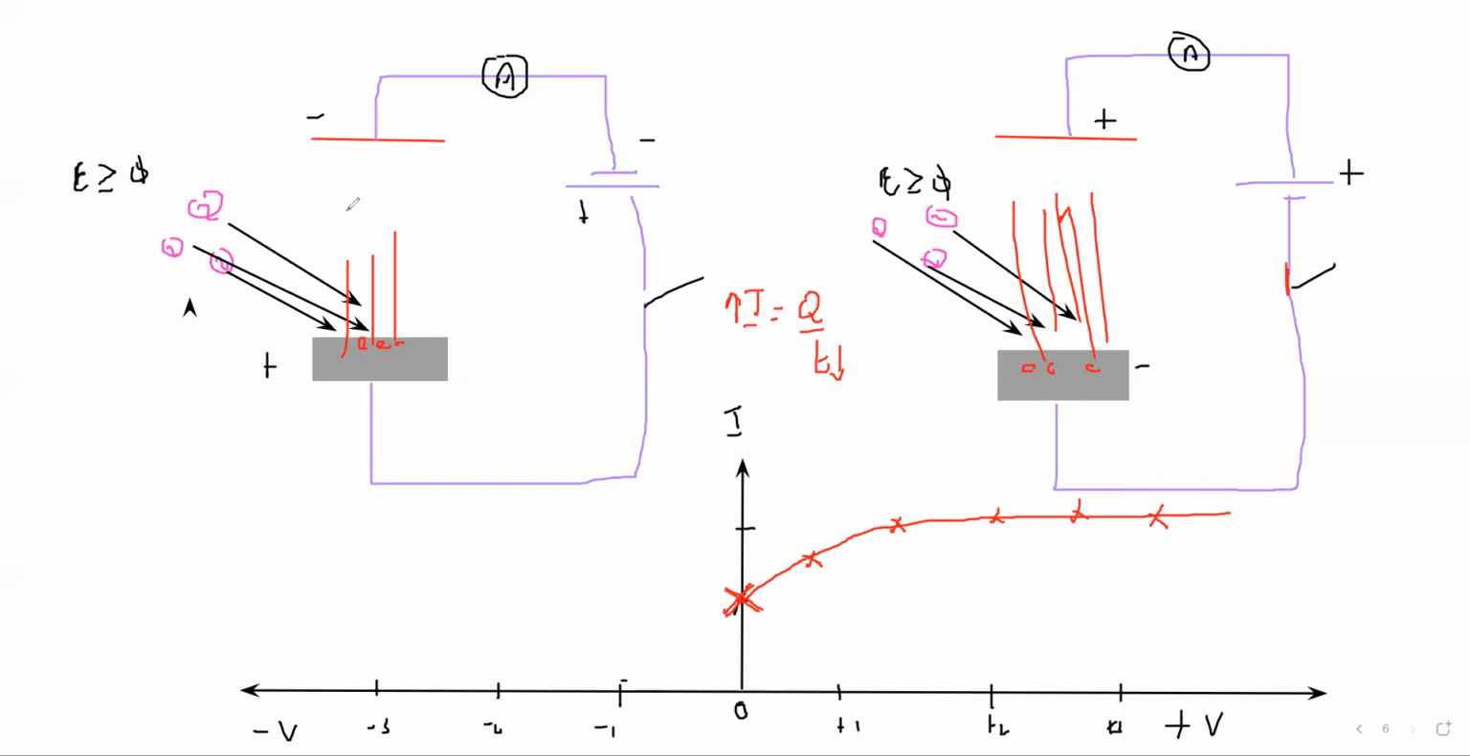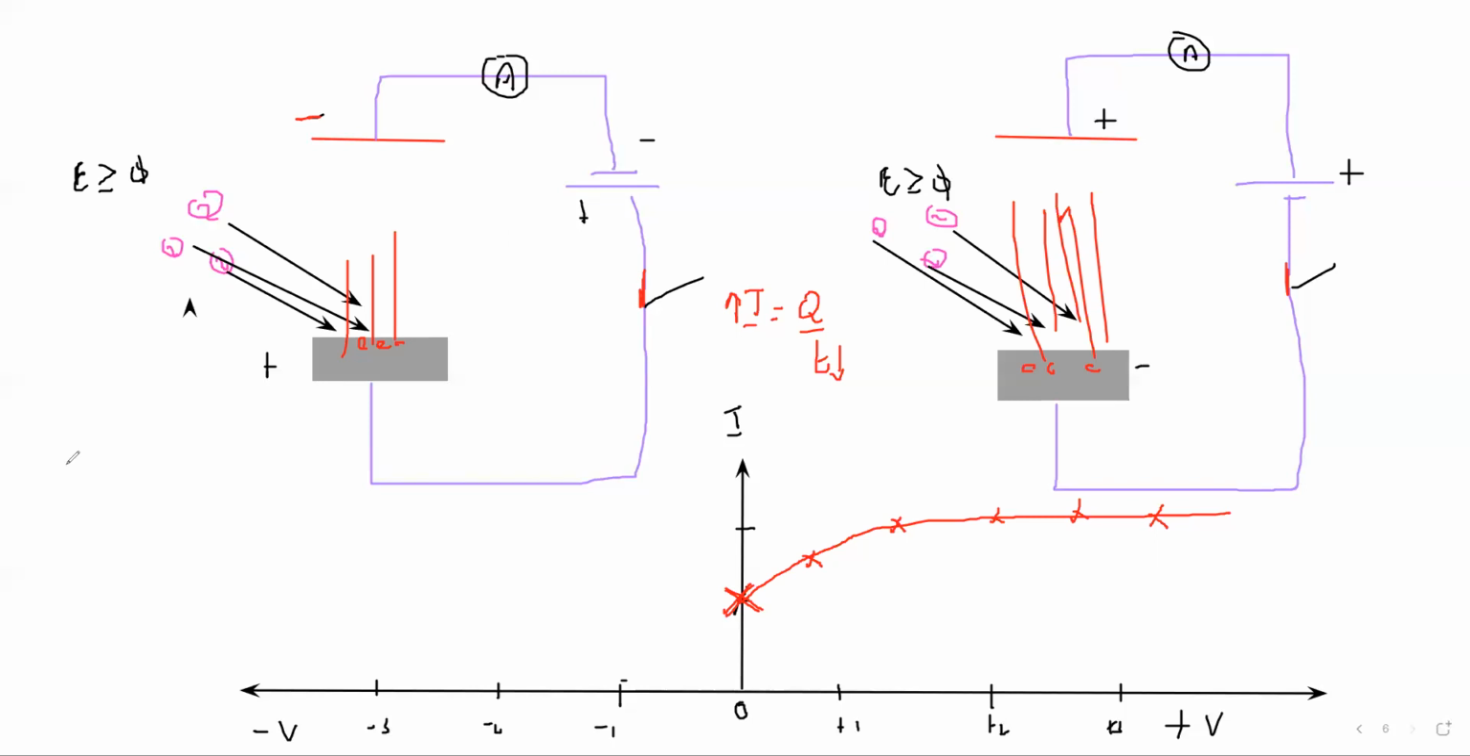Now we change the terminal and we close the switch. As we change the terminal and close the switch, like charges repel each other. So these electrons experience repulsion from the negative terminal, and as they experience the repulsion from the negative terminal, the electrons will slow down.